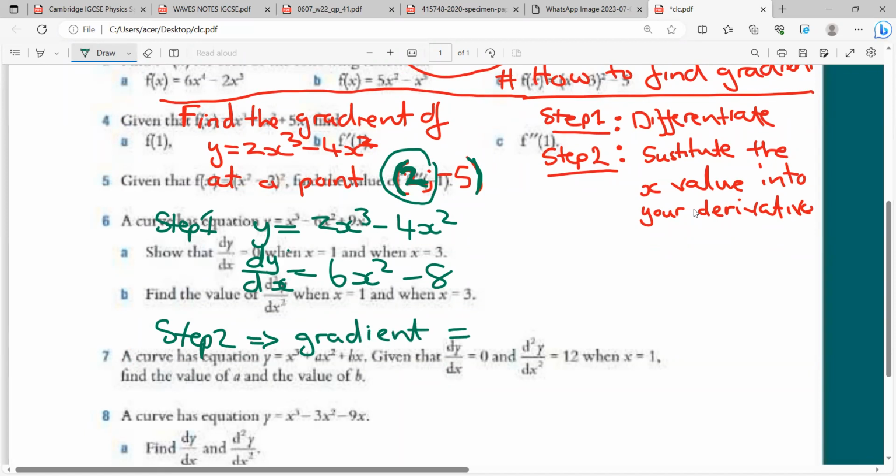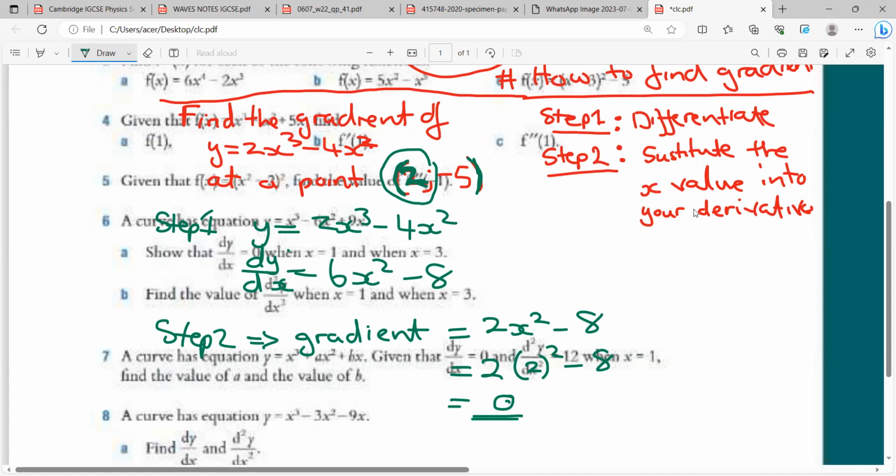So for step 2, the gradient is given by the gradient function, which is our answer, 6x squared minus 8x. In our case, the x value is 2, so it's 6 times 2 squared minus 8 times 2, and it's going to be 0, isn't it? That's the final answer. You can use your calculator for that. 2 squared is 4, times 6 is 24, minus 16... If you have any questions, you can ask. This is the second concept we learned about. All right?